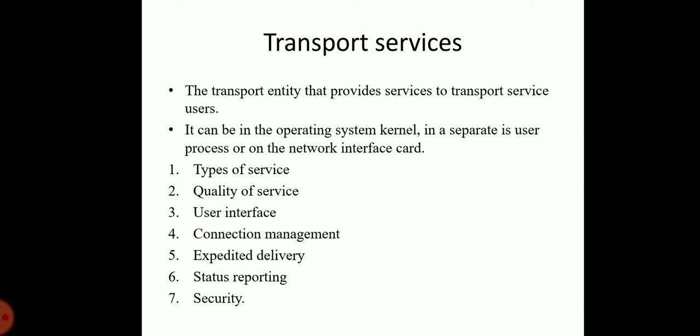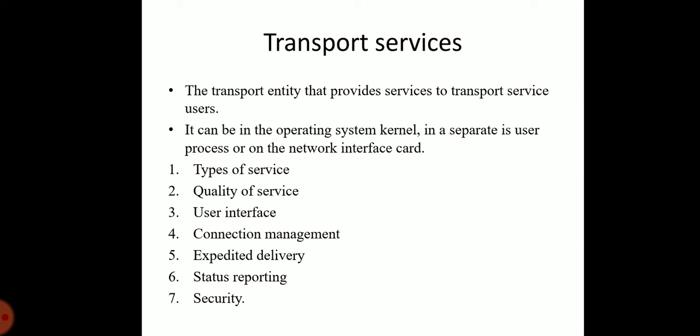For connection management, if connection oriented service is provided, the transport entity is responsible for establishing and terminating connections. Symmetric connection procedures should be provided, which allow either transport service user to initiate the connection establishment.